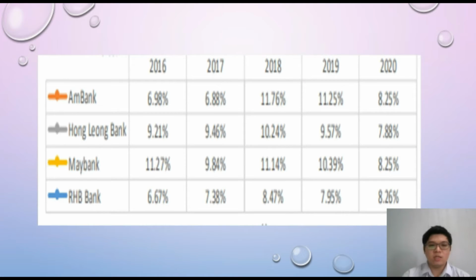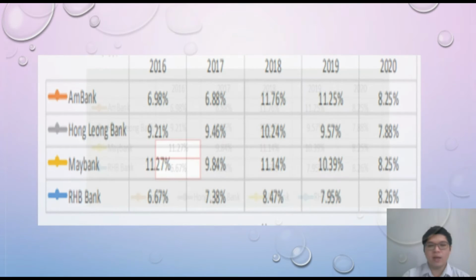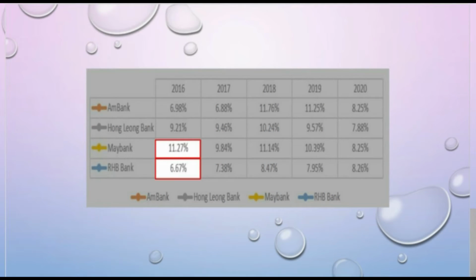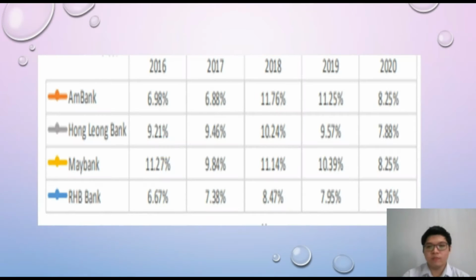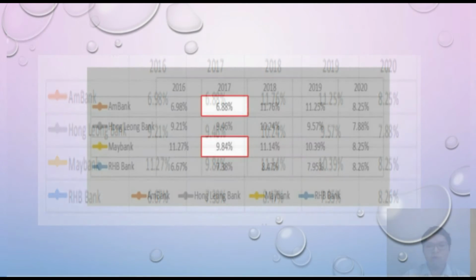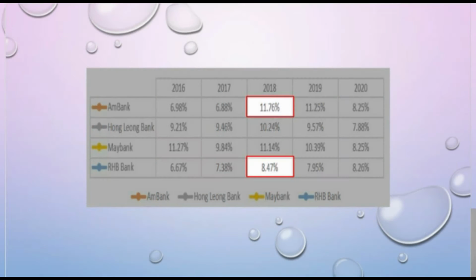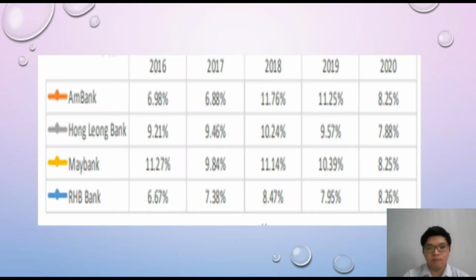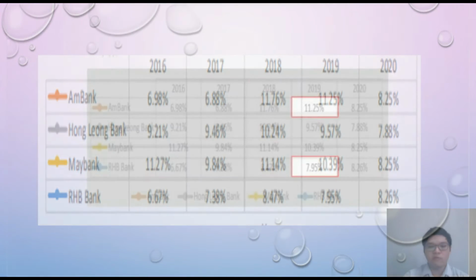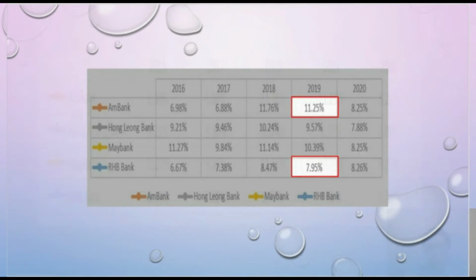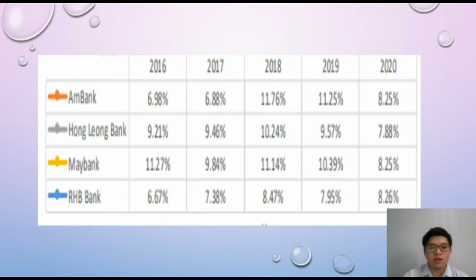In 2016, the bank with the highest ROE ratio was Maybank, which had 11.27%. The lowest was RHB, which had only 6.67%. In 2017, Maybank also got the highest ROE, which was 9.84%, and the lowest ratio was Mbank, which was 6.88%. In 2018, Mbank possessed the highest ROE, which was 11.76%, and the lowest was RHB Bank, which had 8.47%. In 2019, Mbank had the highest ROE, which is 11.25%. The lowest ROE is RHB Bank, which only has 7.95%.